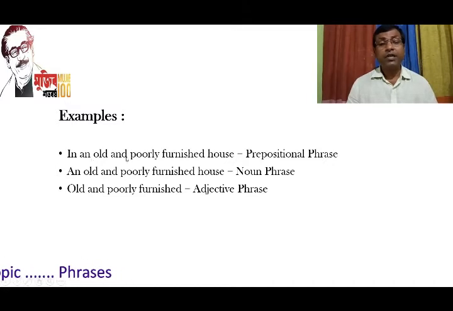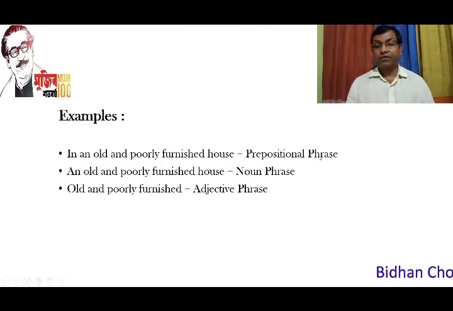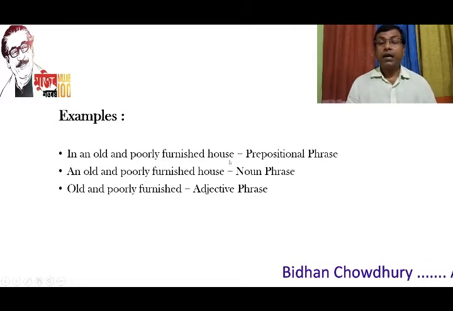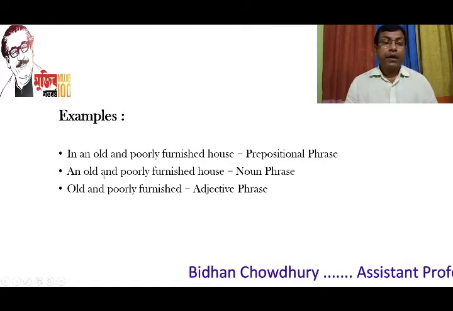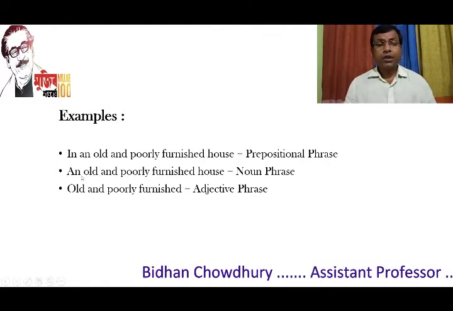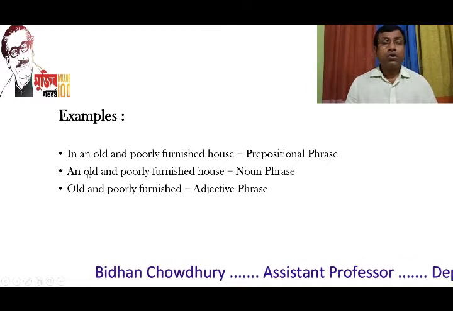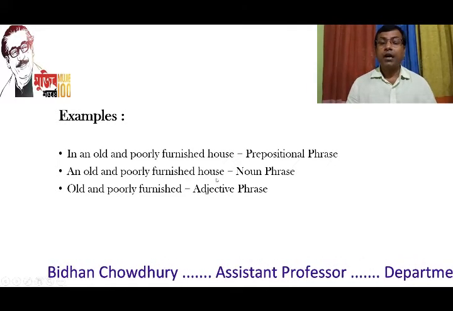The phrase begins with a preposition, and if a phrase starts with a preposition, then we call it a prepositional phrase. So, in an old and poorly furnished house is an example of a prepositional phrase. And number two, an old and poorly furnished house.